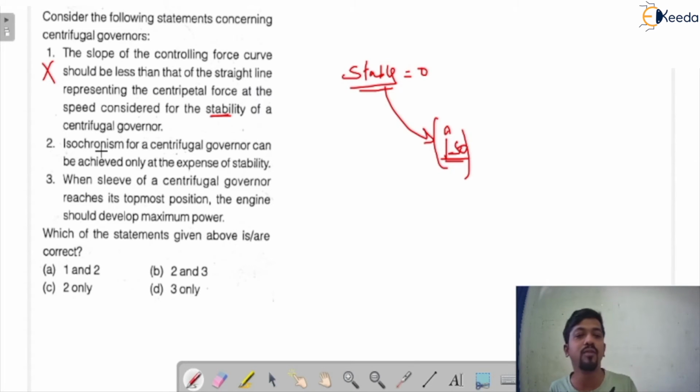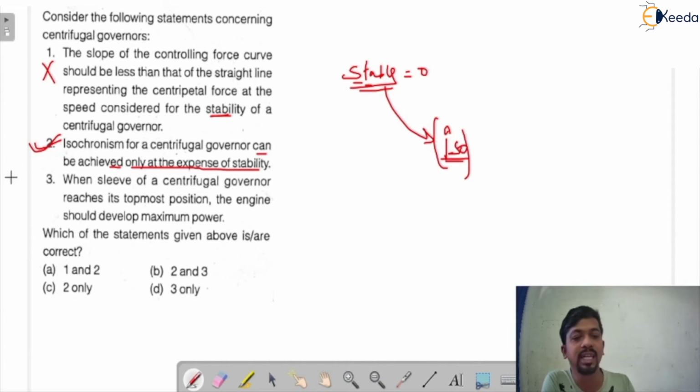So that means if you want to make a governor isochronous, you have to make the stability of the governor equal to 0. So this statement is correct. This statement is saying that the isochronism of a governor can only be achieved at the expense of stability. That is correct. Okay.